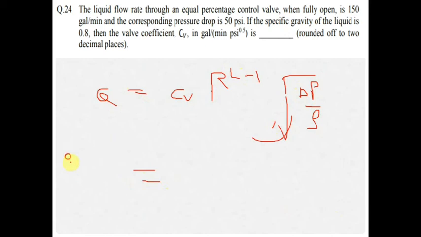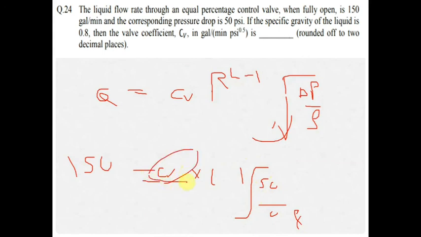Q value is given as 150, CV is what we have to find, R is also given, and delta P by G is also given, 50 by 0.8. So after solving, we will find that CV equals 18.97 gallons per minute into PSI raised to 0.5.